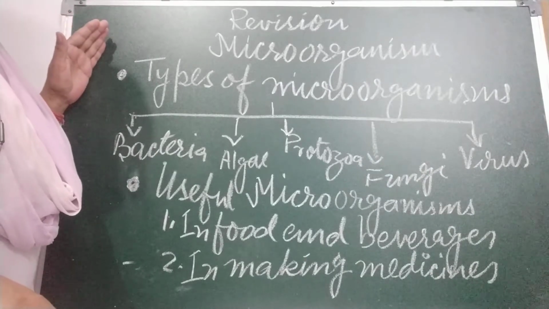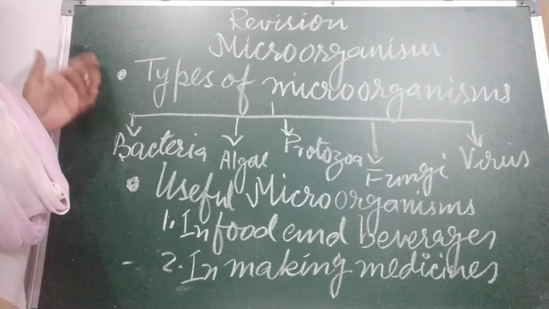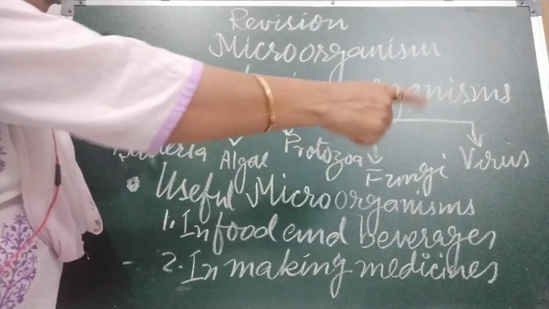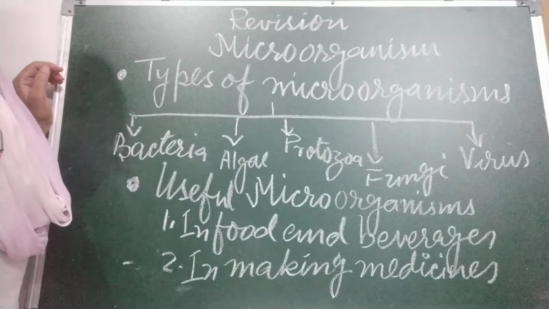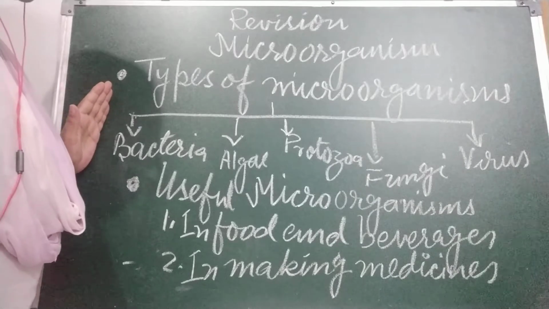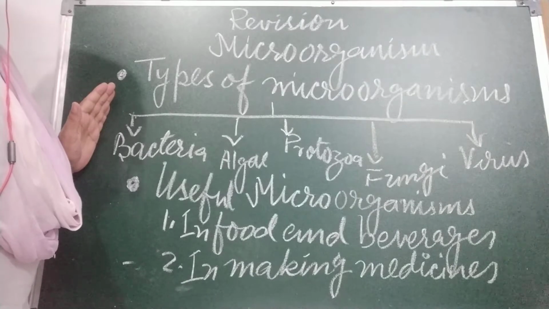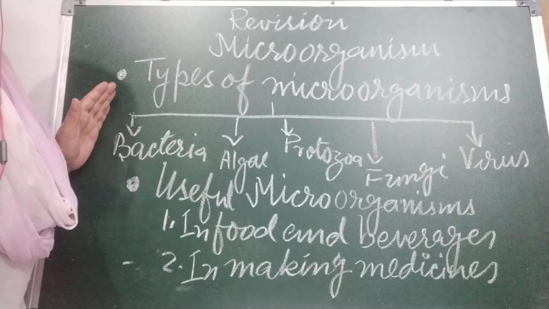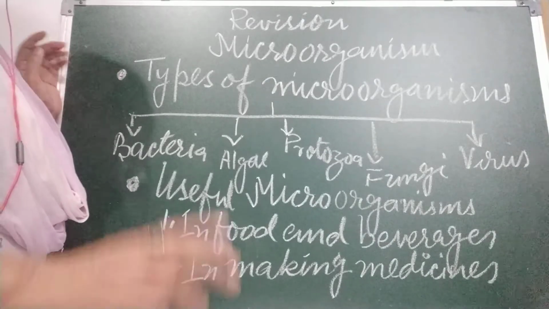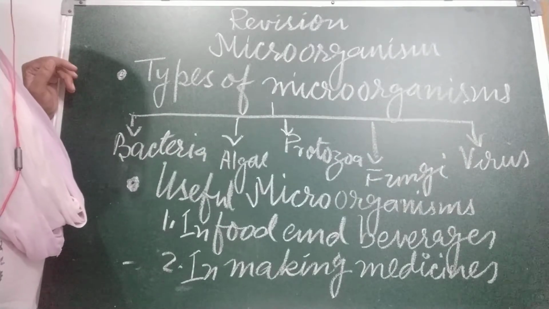Now children, we are going to discuss types of microorganisms. There are 5 main types of microorganisms: bacteria, algae, protozoa, fungi and virus. We are going to discuss these one by one. First, bacteria. Bacteria are simple unicellular living things. They are found almost everywhere: in air, water, soil and in the bodies of most other organisms, including human beings. Bacteria are found in nature in 3 different shapes.